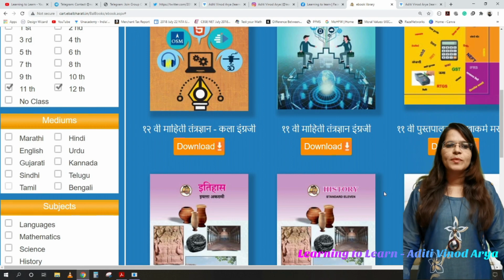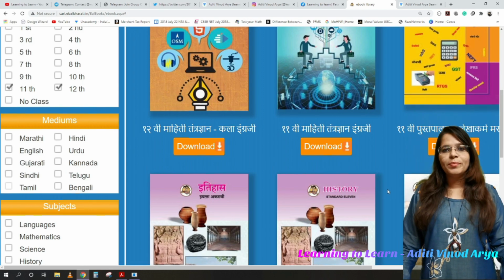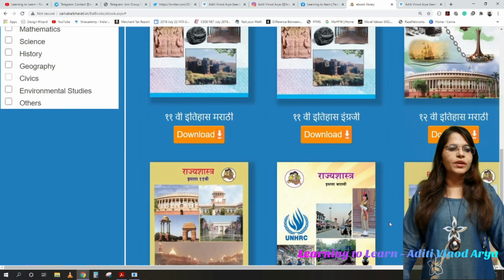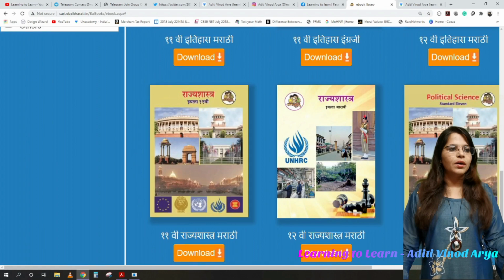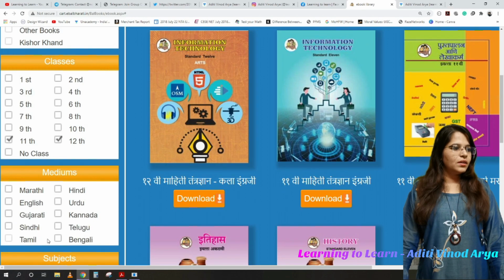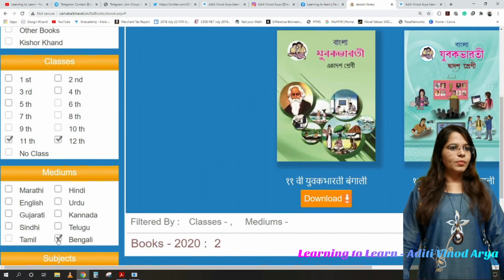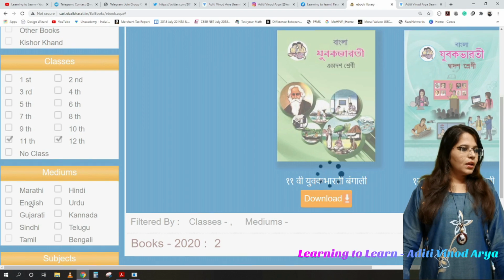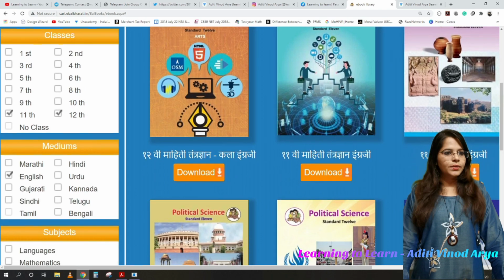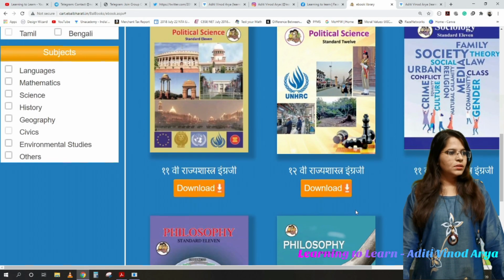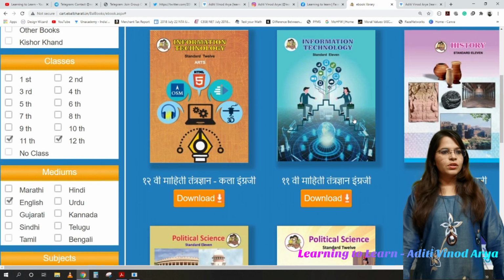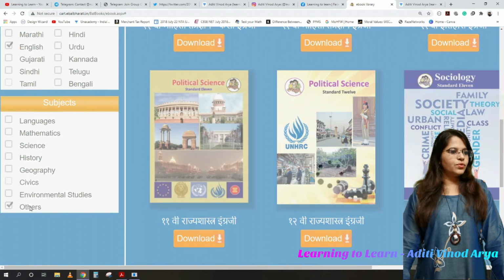We have started the economics, but the problem was I was not able to update notes because I had to write it down, so it was taking a lot of time. Here you can find various books in Marathi and in English. I'll choose English here. There are political science, social science, philosophy, child development, information technology.